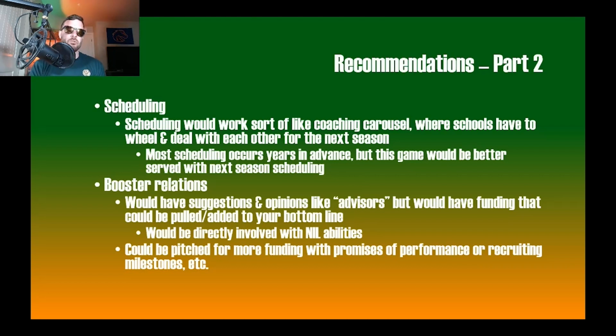If you see an athletic director, most of the time they agree to a deal in 2027 or 2029, and you're like, okay, that wouldn't necessarily work. But what you could do is negotiate right before the next season. Okay, we want to play an FCS game. Okay, we're going to lose $500,000 for that game. Okay, we want to play at Notre Dame. They're going to pay us a lot of money. You can weigh that. Smaller schools would have to have more road trips and so on, but again, that would affect your profitability overall.